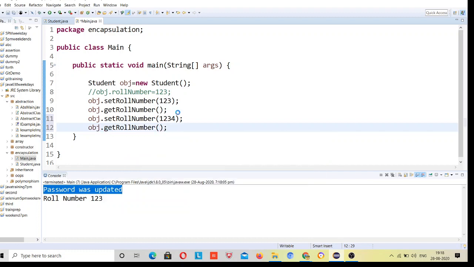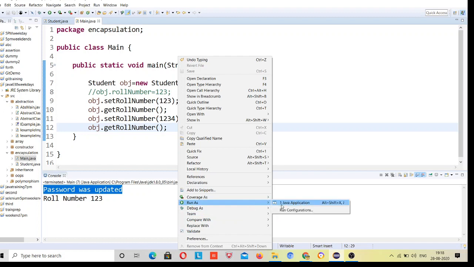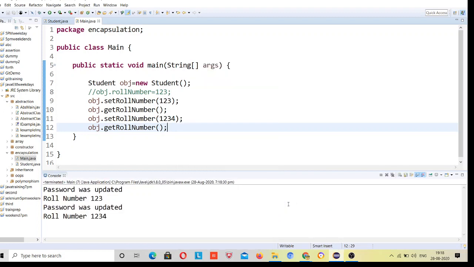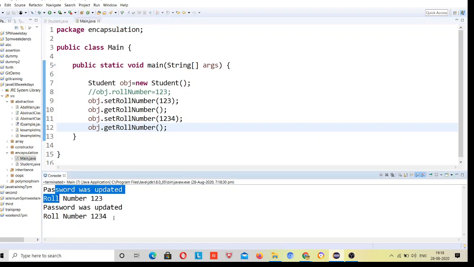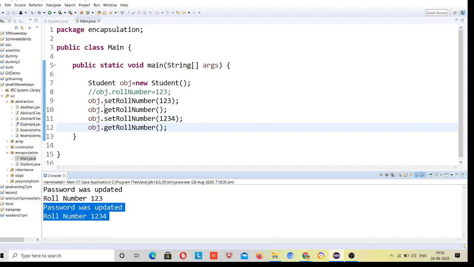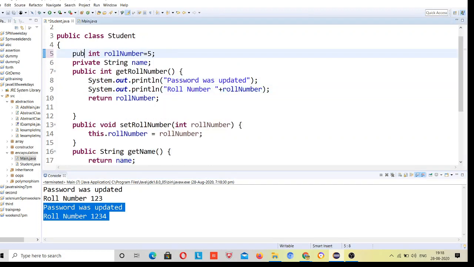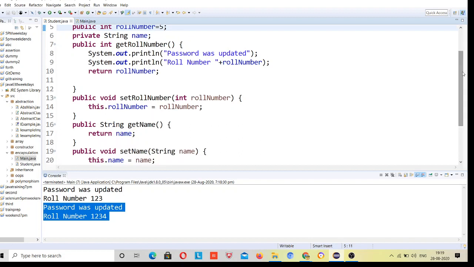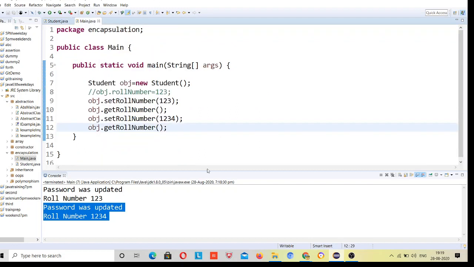People ask what the usage of it is, that's why we explained that you should be able to modify your own data. Your own data you can modify, but if you are able to modify somebody else's, what kind of code is that? So password was updated 123, password was updated 1234, but this password is updated for you only, not for all. If I make this public, everybody using the get method will see that the password was updated. So private protects it. This is encapsulation.